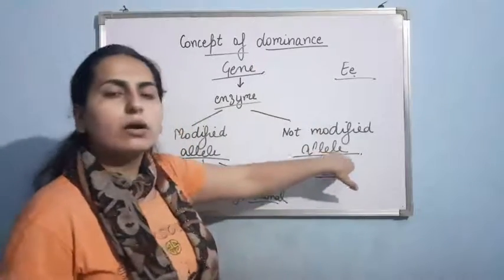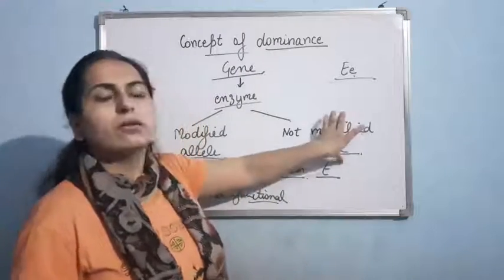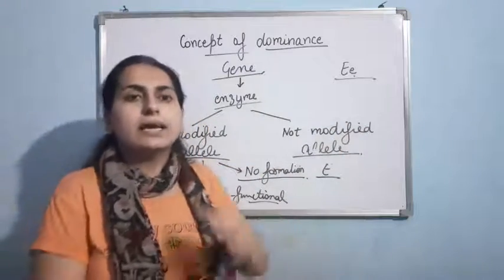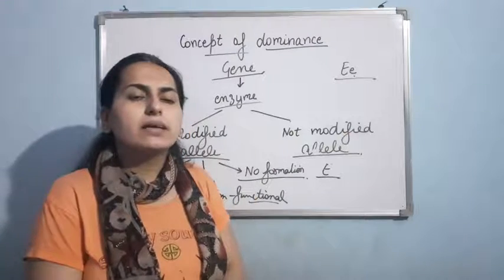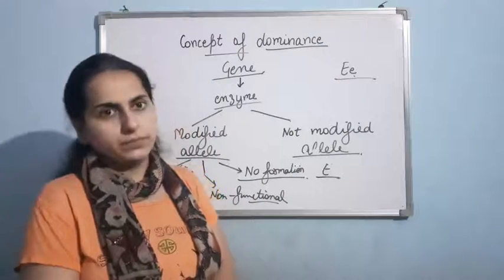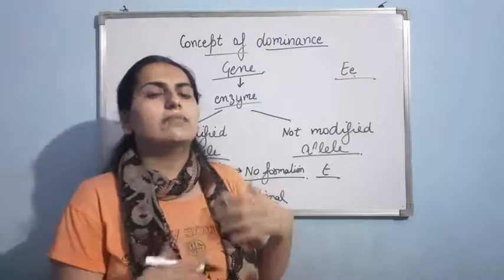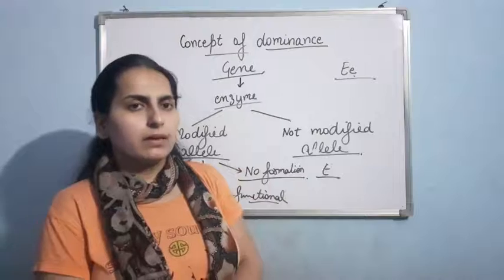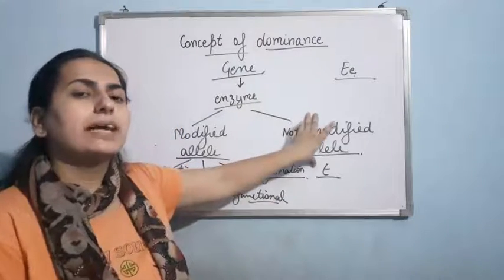It is the unmodified allele. So as you can see, the unmodified allele is determining the phenotype of the organism. And by definition, the one that determines the phenotype is the dominant one. So from here comes the criteria.